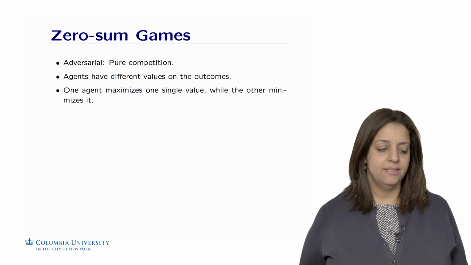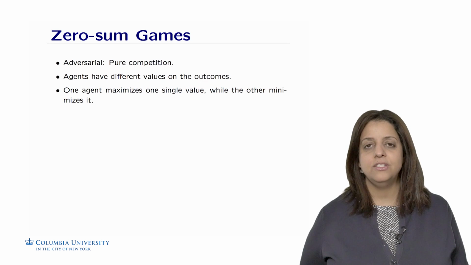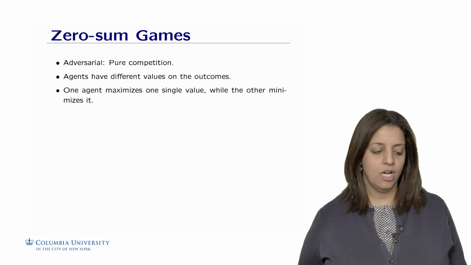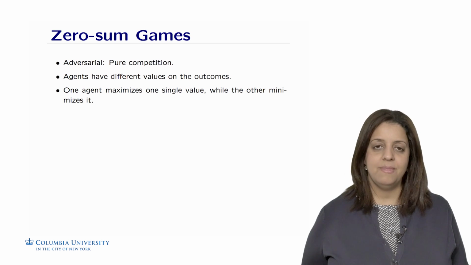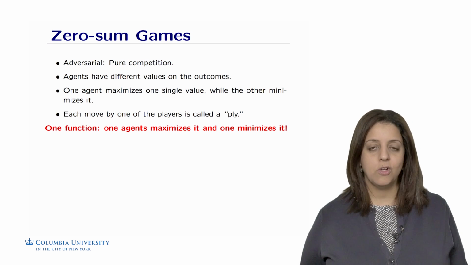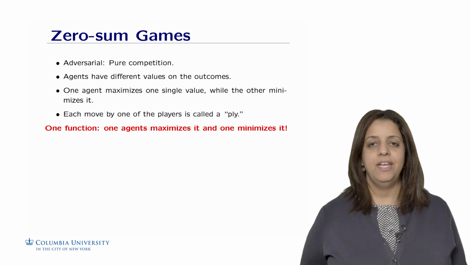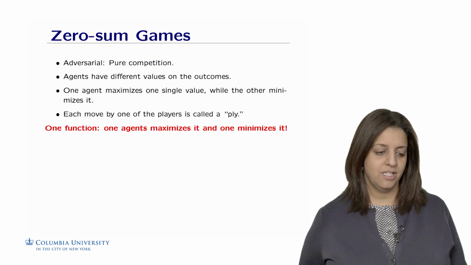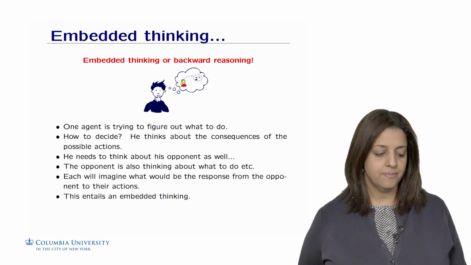Zero-sum games are typically adversarial games that involve pure competition, where agents have different values on the outcomes, and one agent is trying to maximize a single value, while the other agent is trying to minimize it. Each move in the game by one of the players is called a ply. So we have one objective function. One of them is maximizing it, and one of them is minimizing it. So this is what we call zero-sum games.